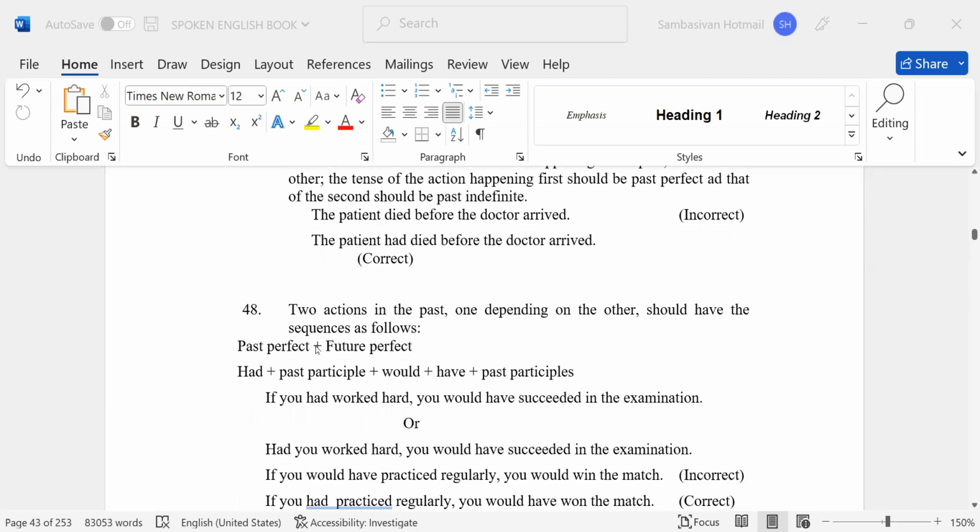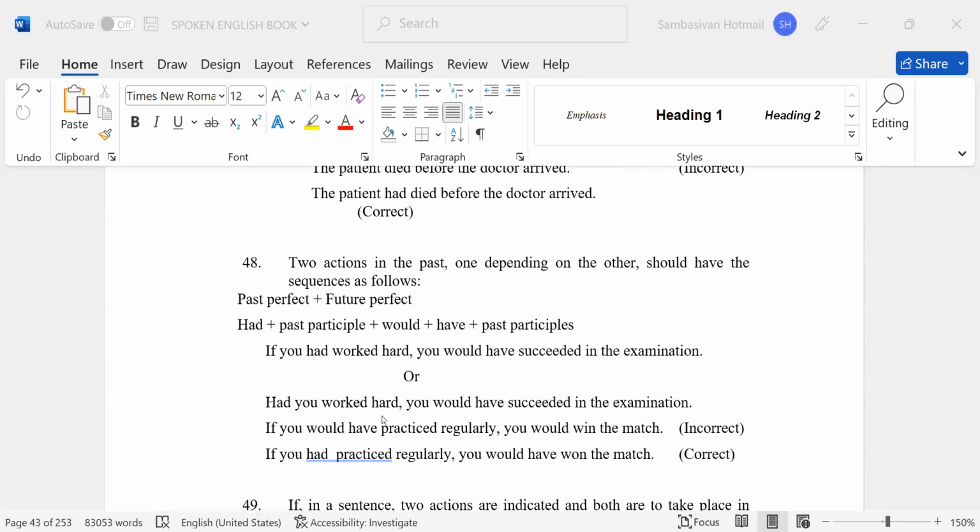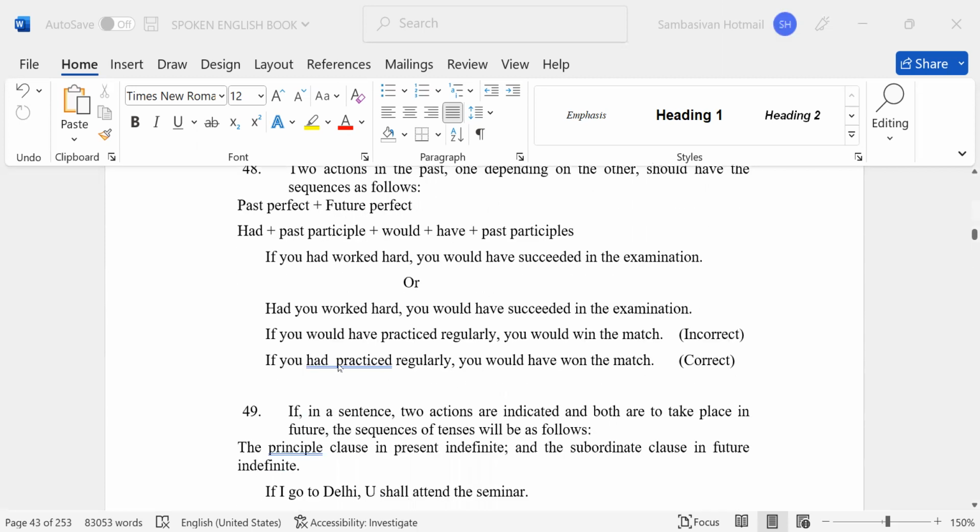Two actions in the past, one depending on the other, should have the sequence as follows: past perfect plus future perfect, that is, had plus past participle plus would plus have plus past participle. If you had worked hard, you would have succeeded in the examination. Correct. Had you worked hard, you would have succeeded in the examination. Correct.